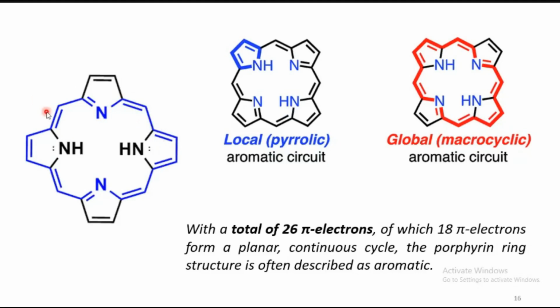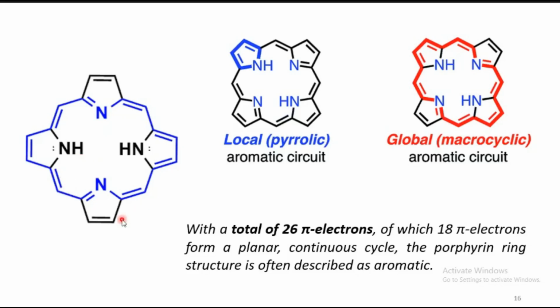If you look at the porphyrin, it has an extended conjugated system, and there are 4 pyrrole rings. They are connected via the second position carbon by a methane bridge. You can see here 4 carbons which are connecting the second position carbons of the pyrrole ring systems. It is a dianionic ligand. It has 2 NH groups that will be deprotonated upon complexation with the metal ion.